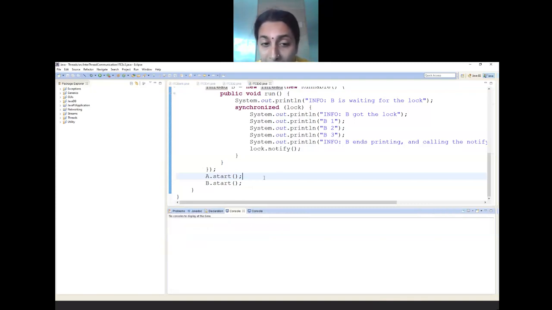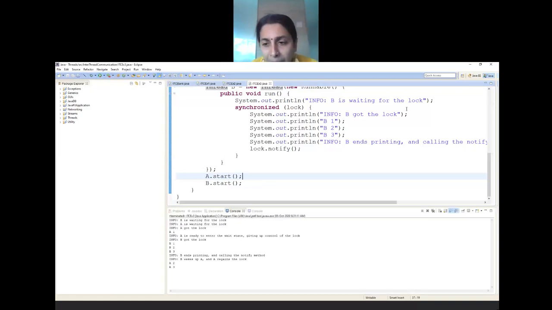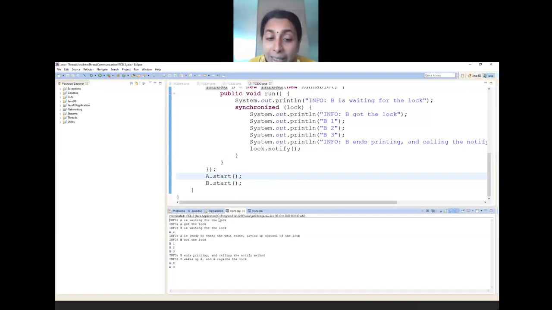Let me rerun this. See, now there is an exchange of A and B occurrence. What is that? A is waiting for the lock and A has got the lock, and at the same time B is waiting for the lock.